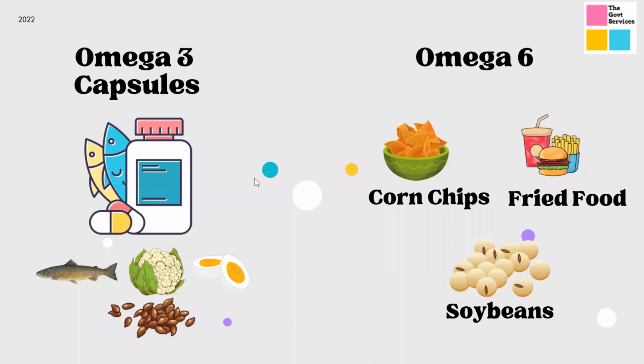Most Indians are on a plant-based diet, right? So we do not take enough fish or enough eggs or enough oysters or enough sources of omega 3. So that is why omega 3 capsule consumption becomes important in order to maintain that ratio, right?